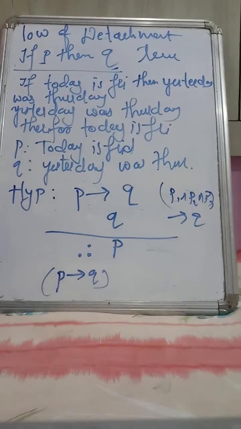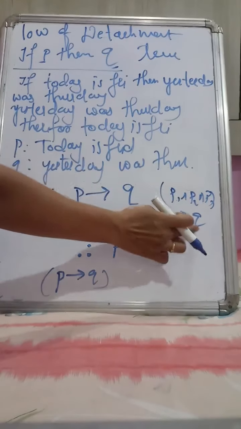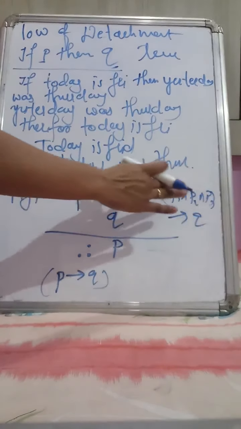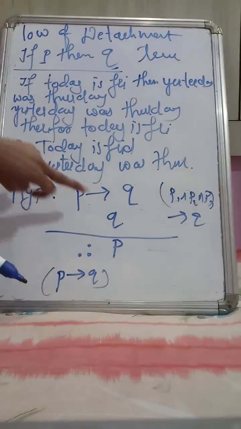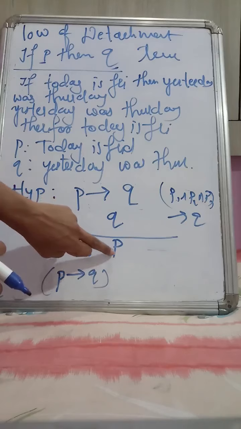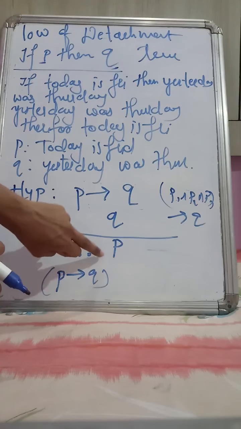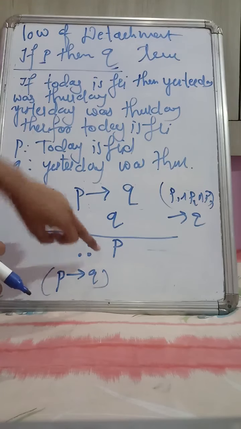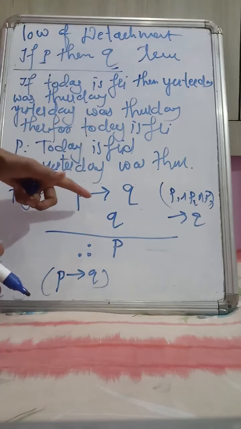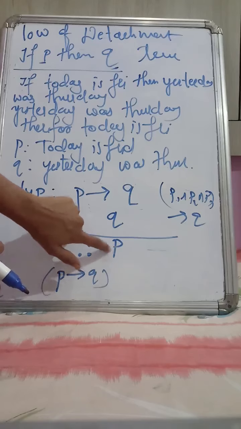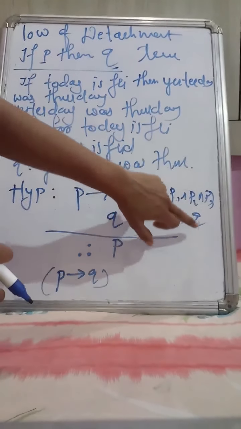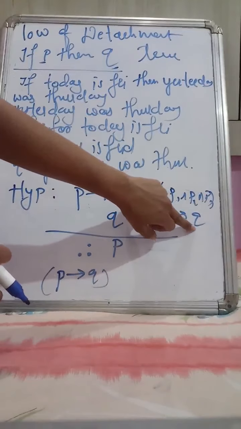What is the derived statement here? This is the derived statement obtained by using this hypothesis. So the whole hypothesis implies q. Our derived statement, our conclusion, is this p. Correct? So the derived statement means the conclusion. And how will we get the derived statement? From the hypothesis we will get the derived statement, and that derived statement is called the conclusion. So this whole hypothesis implies the conclusion or derived statement.